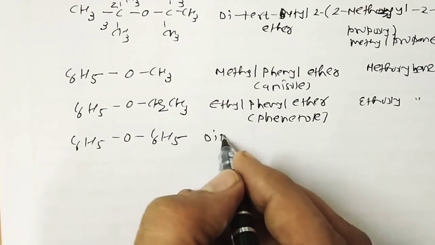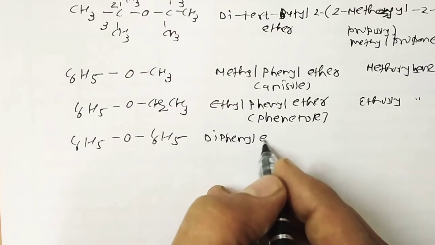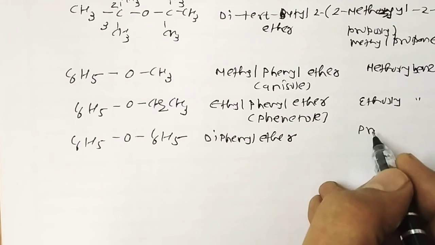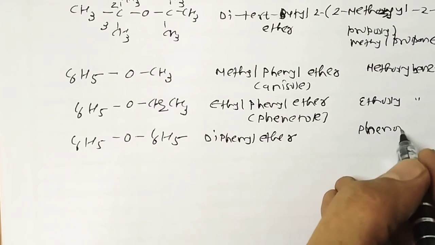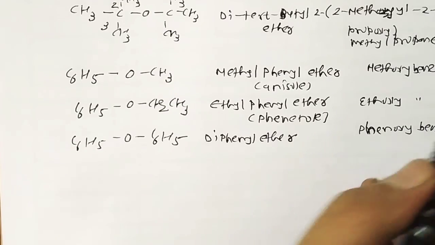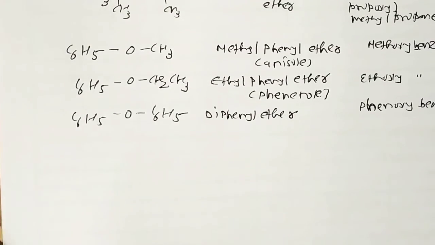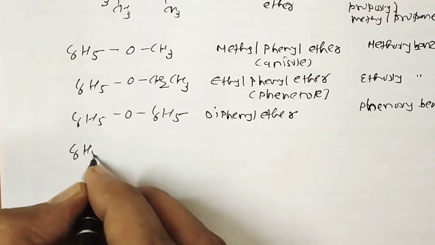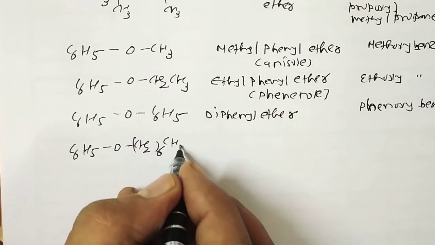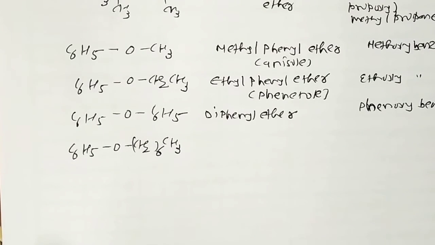So here, diphenyl ether or phenyl ether, and the other name is phenoxybenzene. One more example, C6H5O(CH2)6CH3.